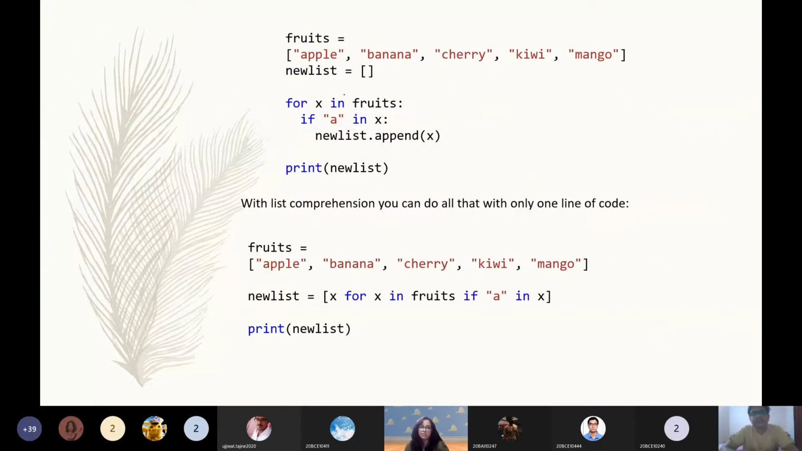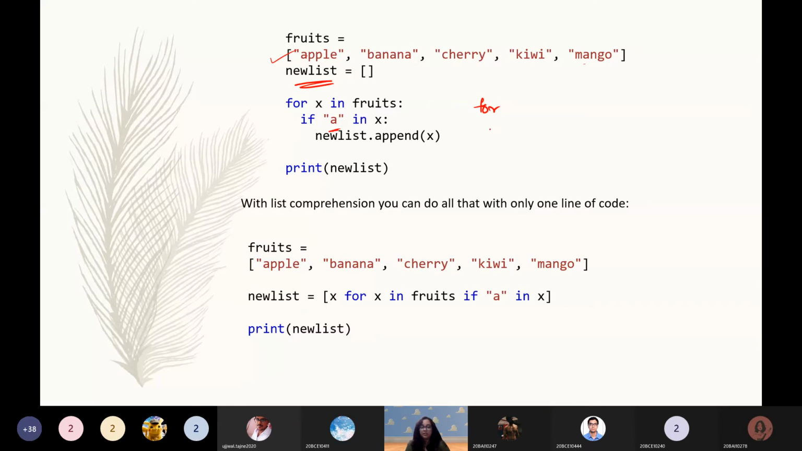So over here, as you can see, this is our list: apple, banana, cherry, kiwi, mango. Added a couple of new fruits over here. Now we have created a new list. So far so good. Now we want to find only the elements of the list fruits that have the letter A in it. So what are we doing? We are writing a for loop, running it throughout the list.